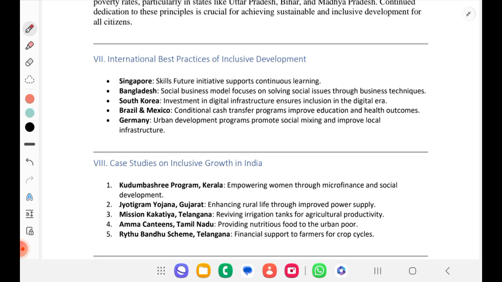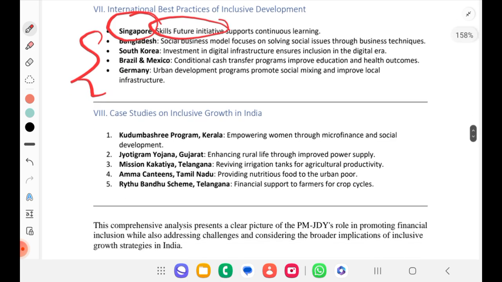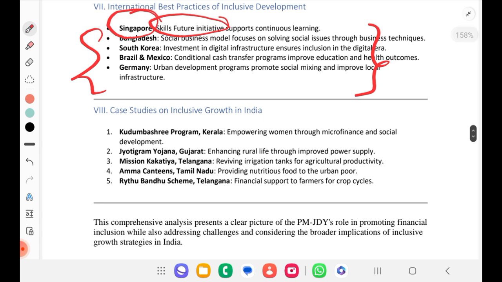If you see, Singapore, we have Skill Future Initiative, support continuous learning. That is Skill Future Initiative. You don't need to remember everything, but at least one country you can remember. For now we'll see Singapore Skill Future Initiative. You can see other, whichever you like you can remember. See, for mains I am saying, to explain it is different, but in particular to mains, what you should write, what not you should write, for that I am choosing and saying. If you want in-depth videos, you just comment below. I will take separate sessions for those as well.